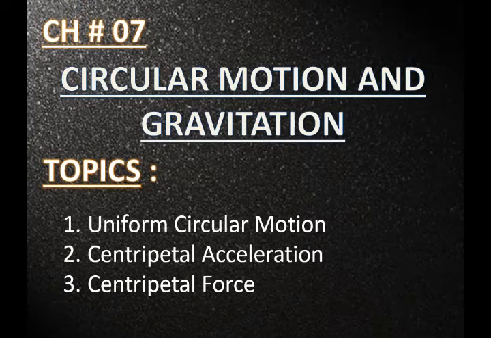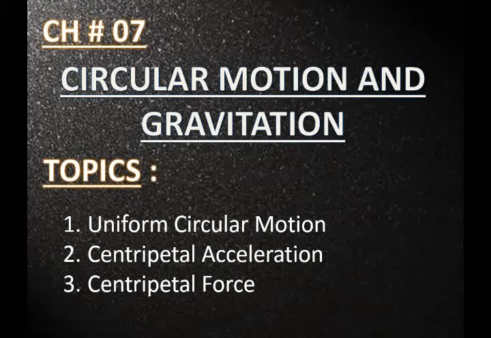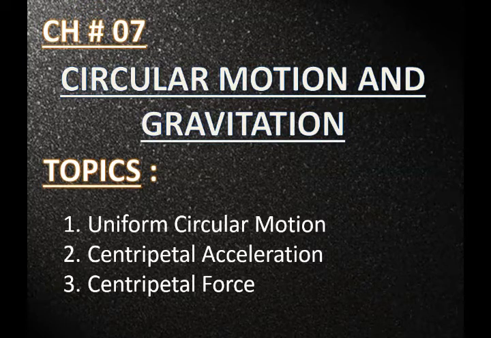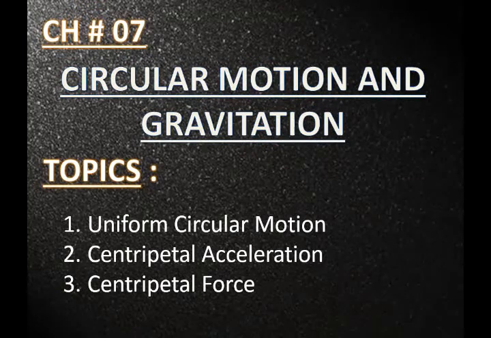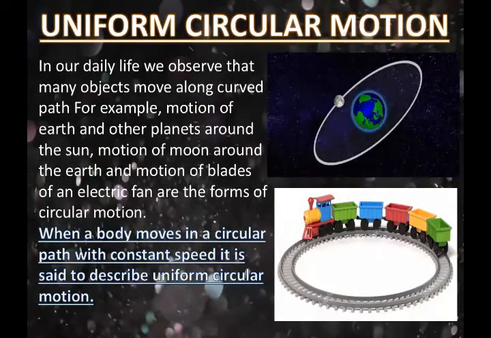Students, in previous classes you have learned about motion of a body in a straight line, and now we will study circular motion. It means the motion of a body in a curved path. In our daily life, we see objects in rotation: the rotation of Earth and other planets around the sun, and movement of the moon around the planets. As you can see in the slide, the moon is revolving around the sun, and a toy train is moving in a circular path on a track.